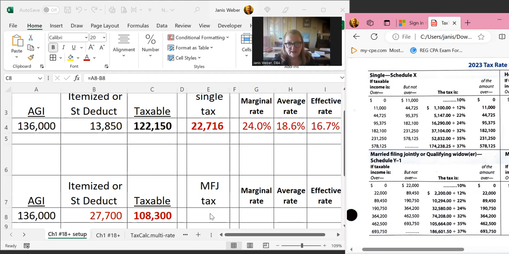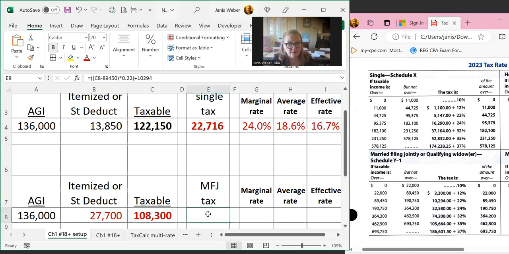To get the tax, we take the taxable income of 108,300 and, as you see in my formula, subtract the base of this bracket, 89,450, because the earlier rates up to 89,450 are already taxed, with a total tax of 10,294. Then we add the tax on the excess over 89,450 at 22%.